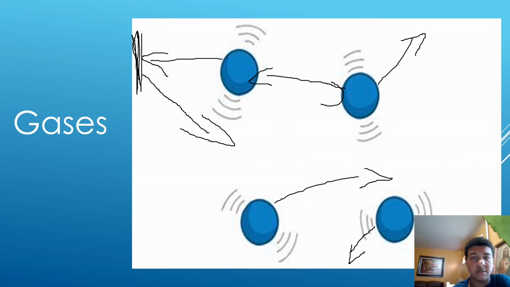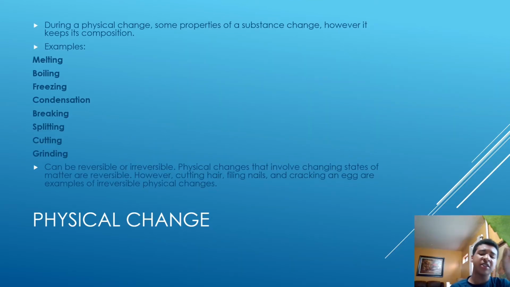Think like that. Now, how do you go from one state of matter to the next? Physical changes. That's how you do it. During a physical change, some properties of a substance change, however, it keeps its composition. For example, you change ice to liquid water. Some properties may change, however, it will still keep that composition.